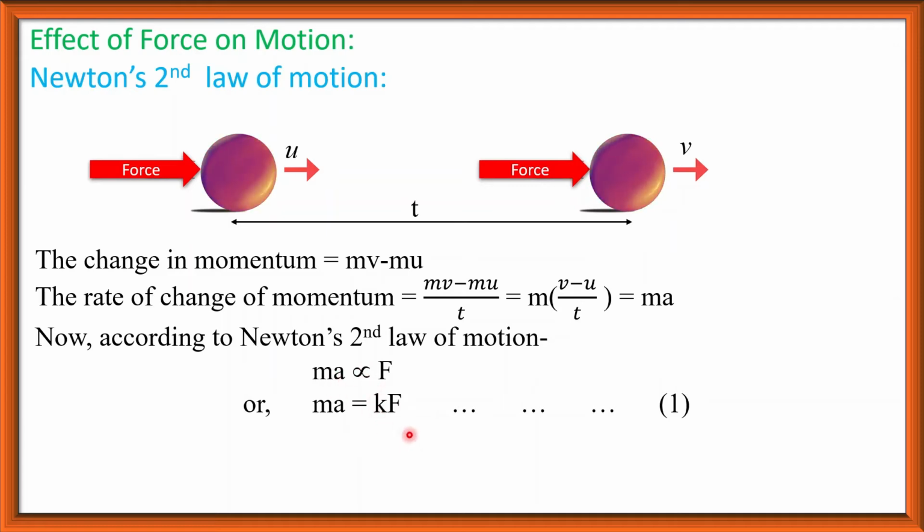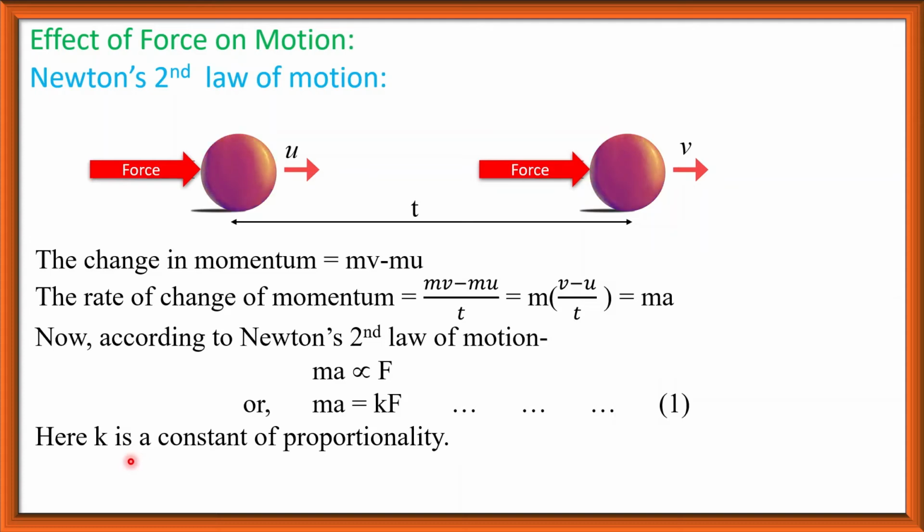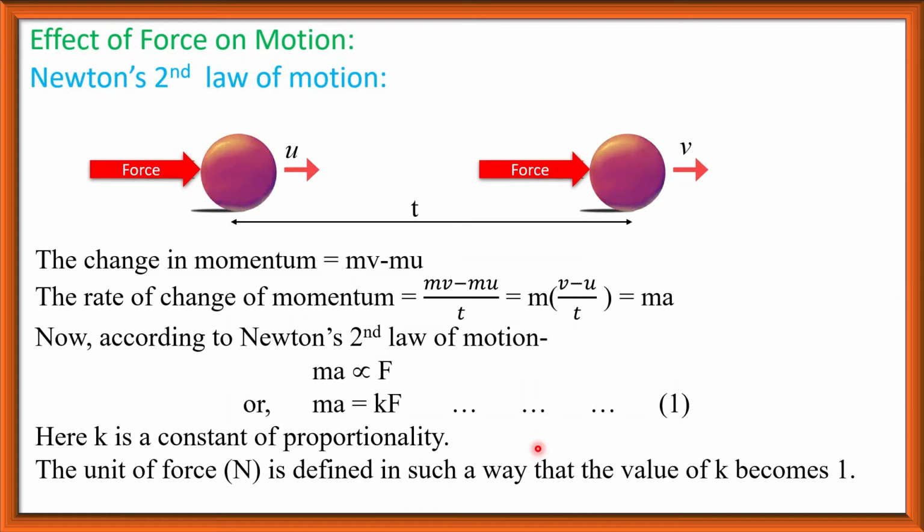Here k is the constant of proportionality, and the unit of force is defined in such a way that the value of k becomes 1. We know the SI unit of force is Newton. We will define the unit Newton in such a way that the value of k will be 1.